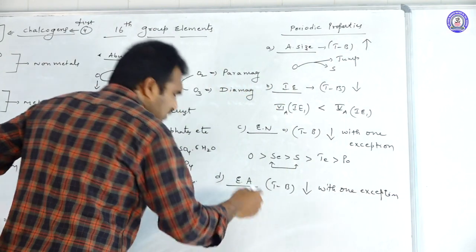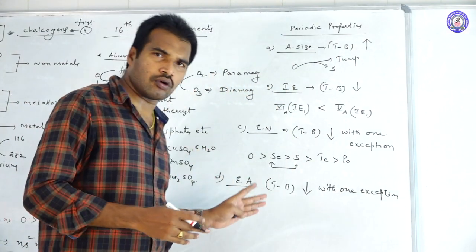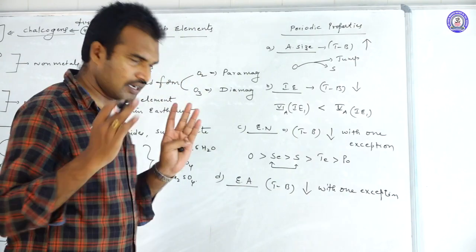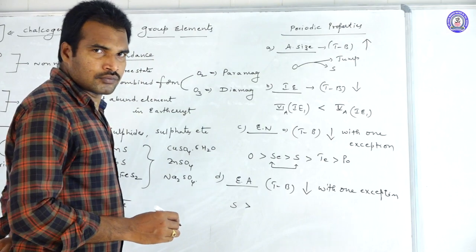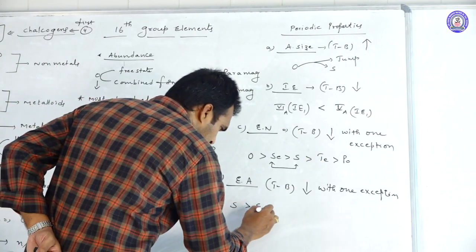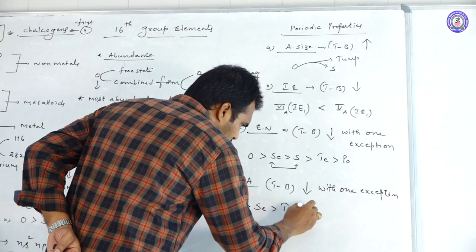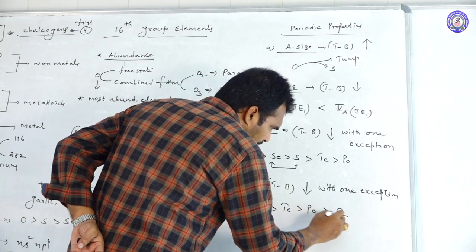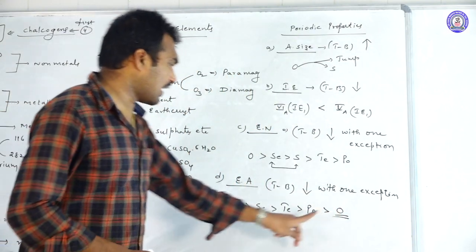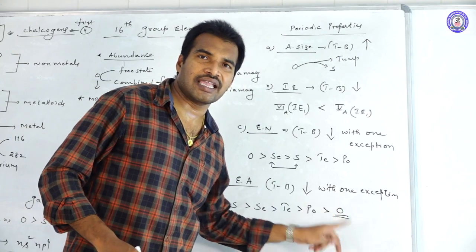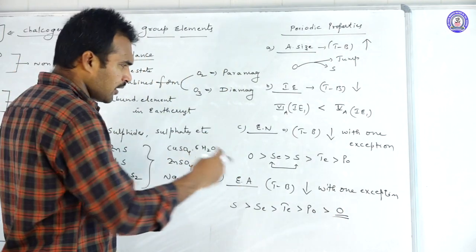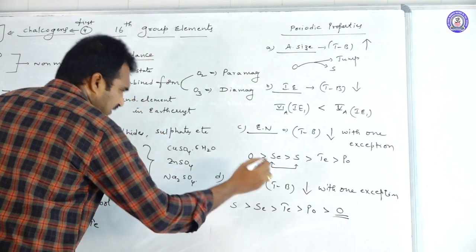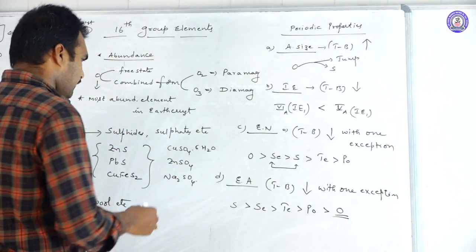Oxygen. Usually oxygen should have more electron affinity than sulfur, but here there was an exception: sulfur is greater than selenium, then tellurium, then polonium, and then oxygen. Oxygen has the least electron gain enthalpy. We already discussed that earlier, so I am not going into detail. So this is about electron affinity values.